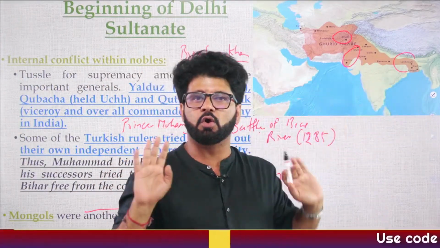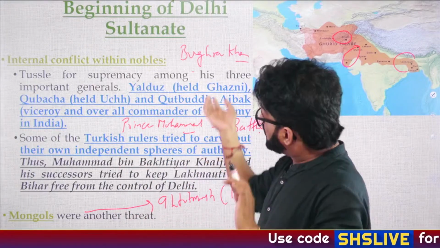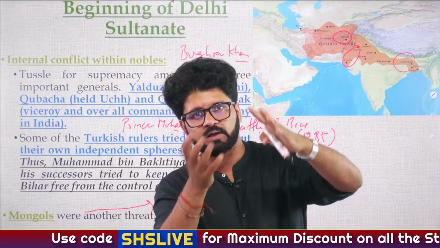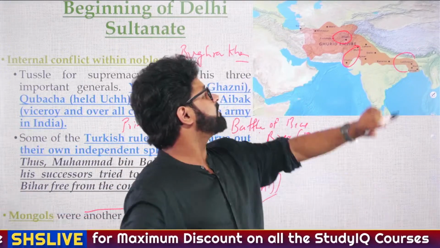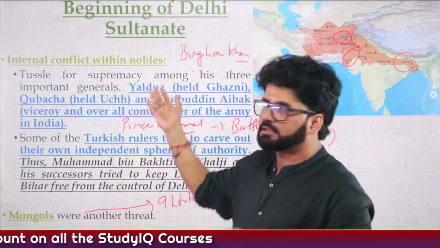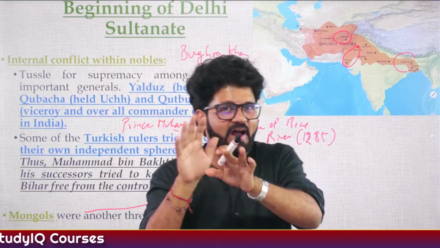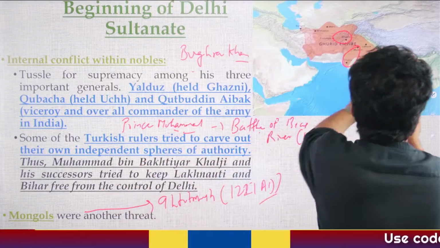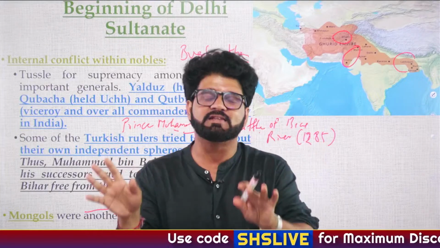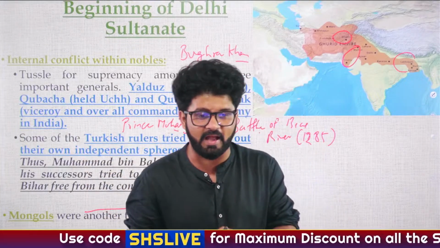I'm happy in Bengal. So in that scenario, Balban decided that he will make the son of Prince Muhammad the king. That son also died. And then finally, the son of Bukhara Khan, who was ruling over Bengal, was made the king of Delhi Sultanate. So such an irony is there, that the father is ruling over Lakhnauti, a regional part, and the son is ruling over the Delhi Sultanate. So we'll talk about that particular thing as well later on.